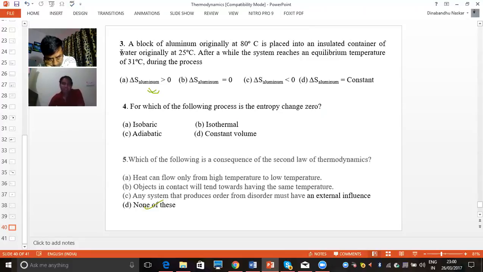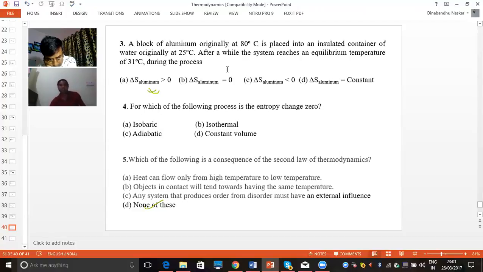But in that insulated container, water is there, and that water has a temperature of 25 degrees Celsius. That means we have one container with water at 25 degrees centigrade. In that water, we are putting one aluminium block at 80 degrees centigrade. After some time, heat will transfer from the aluminium block to the water, because aluminium has the higher temperature, 80 degrees centigrade, and water has the lower temperature, 25. So heat will transfer from higher temperature to lower temperature. After some interval of time, the final temperature at equilibrium becomes 31 degrees centigrade.